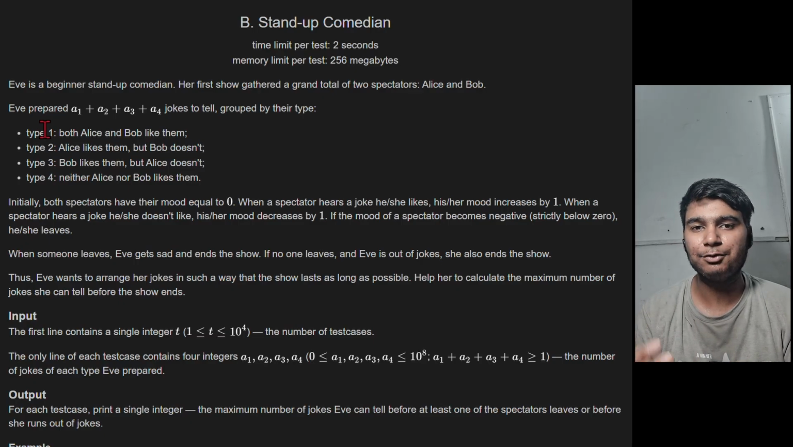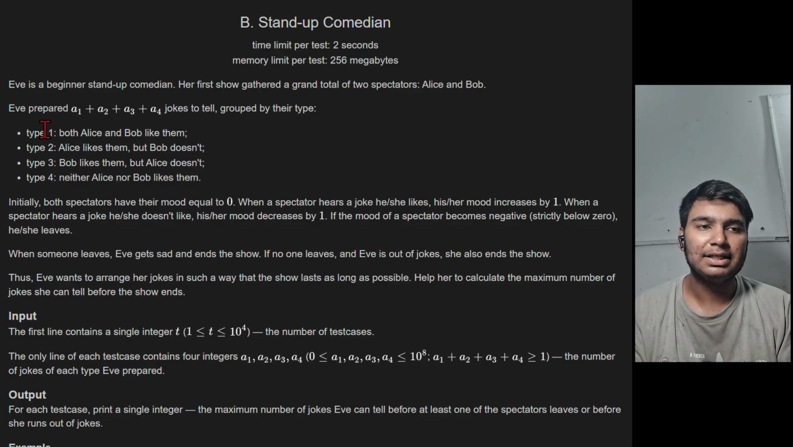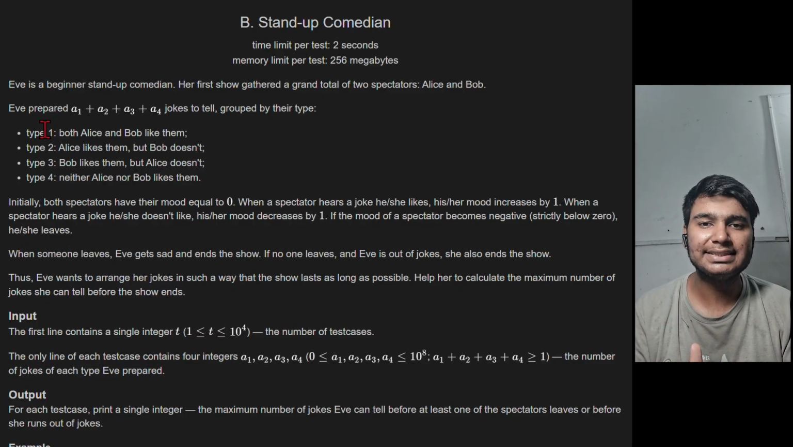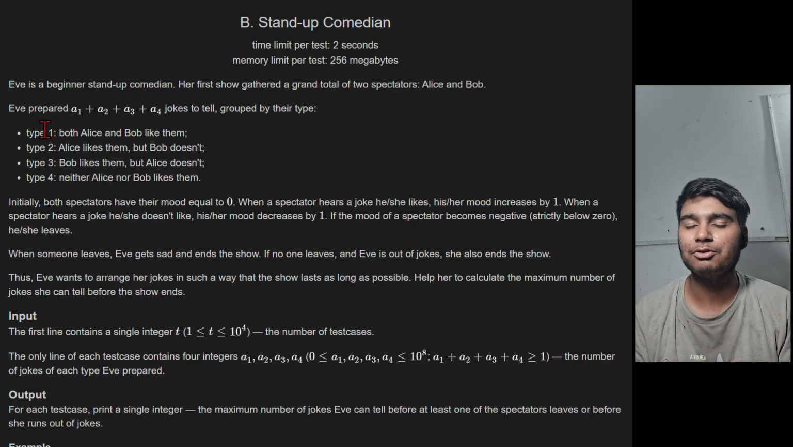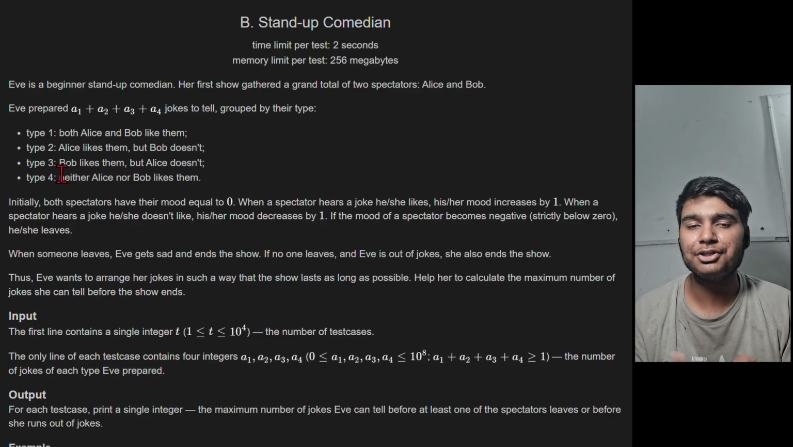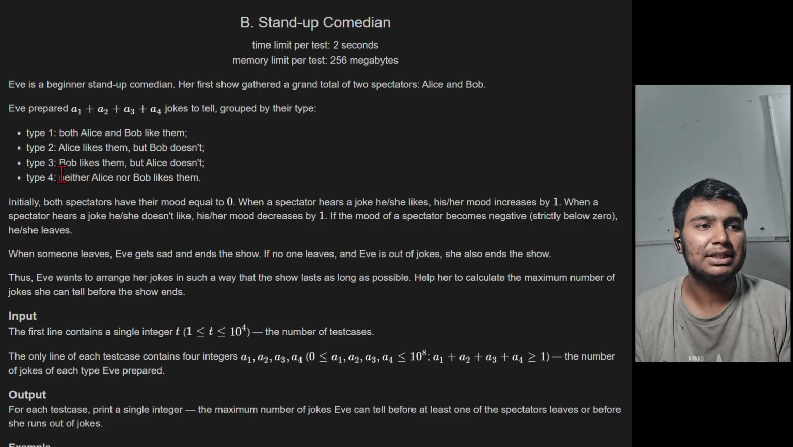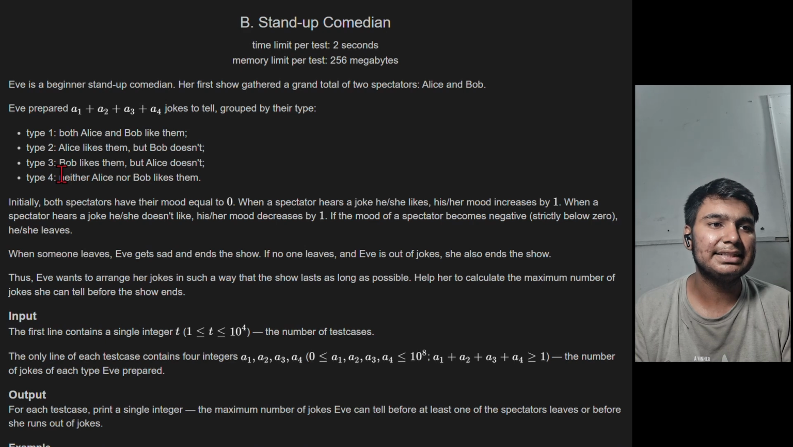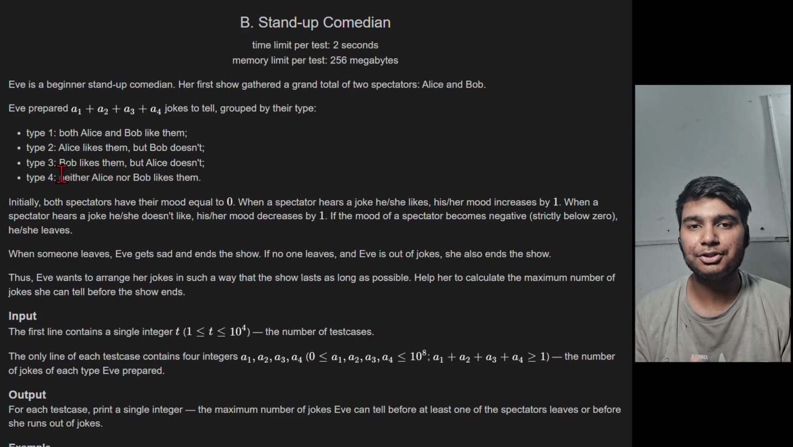So basically we have two kinds of audience, Alice and Bob, and their mood is going to increase or decrease. Their mood will increase if they like a particular joke, and decrease if they don't like it. Type 2 represents that Alice likes it but Bob doesn't. Type 3 says that Bob likes it but Alice won't. Similarly, type 4 represents that neither Alice nor Bob likes the joke.